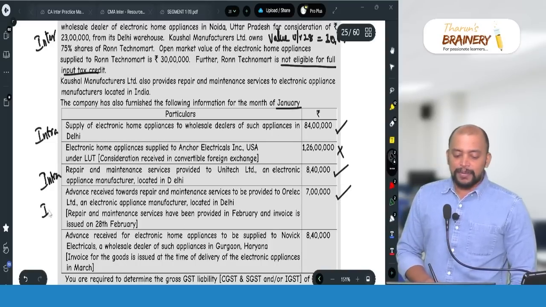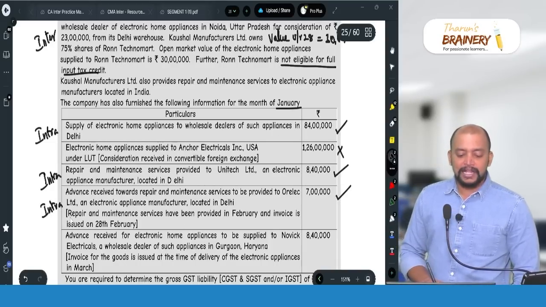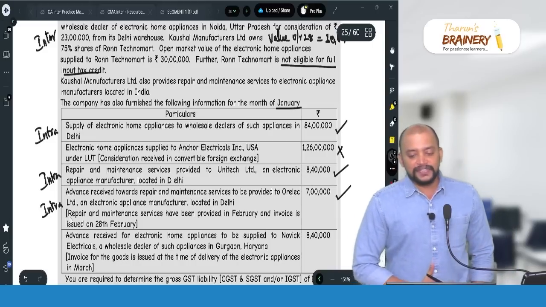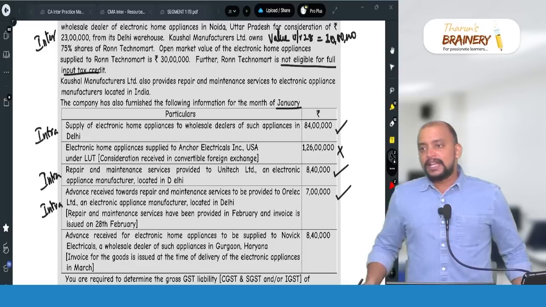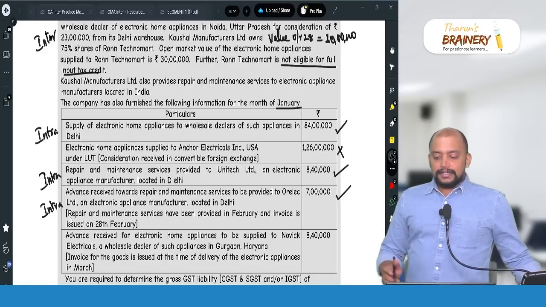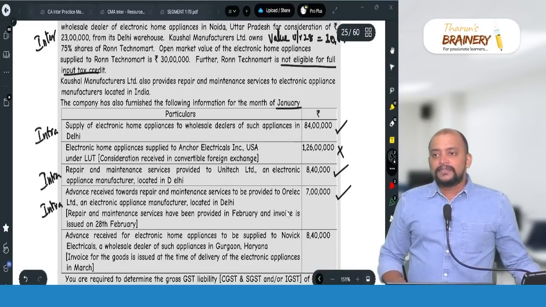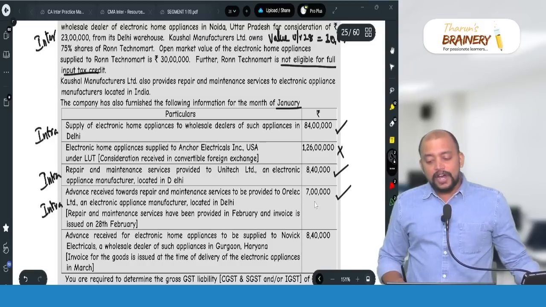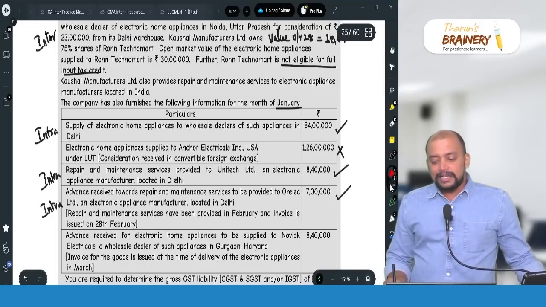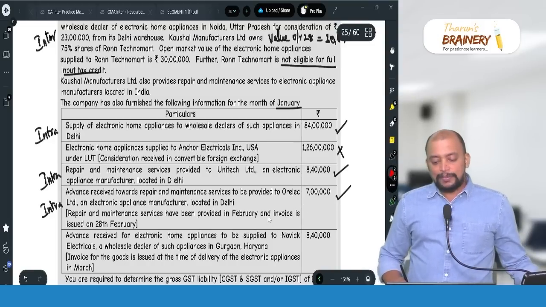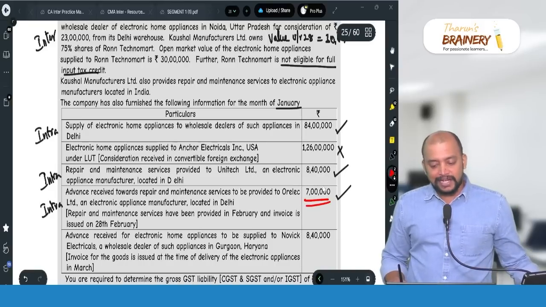And again it will become intra, because the time of supply in case of services will be invoice or payment, whichever is earlier. So therefore it will be taken as the payment received date, so 7 lakhs.